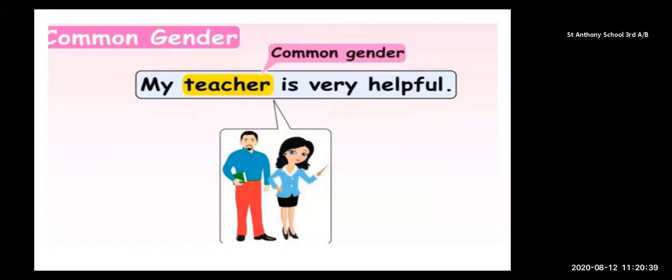Okay, so look here. The example is: my teacher is very helpful. In this statement, the word teacher is commonly used for male and female both. Now you may be thinking, no, we have "sir" also in the school, and we say good morning sir, and if by mistake we call them teacher, we say sorry and again call them sir. And you think sir is for male and teacher is used for female. That is wrong, my dear students.